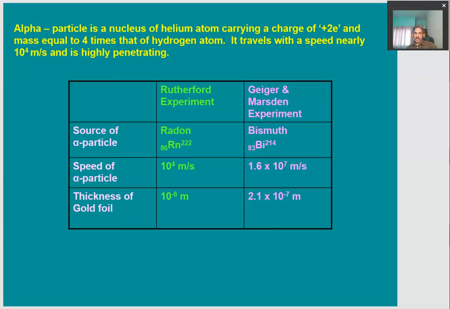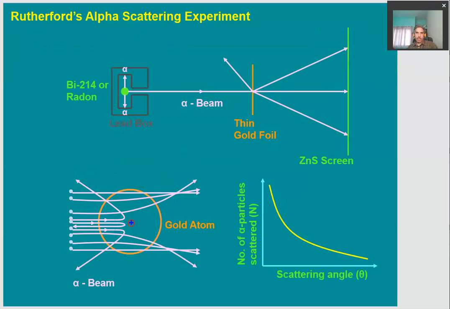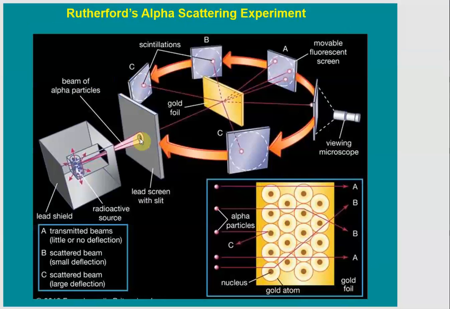So what are alpha particles? These are the nucleus of a helium atom, carrying a charge of twice the charge on the electron and mass equal to 4 times the mass of the hydrogen atom. It travels with a speed nearly equal to 10 to the power 4 meters per second and is highly penetrating, right? Okay, so now we can proceed to what happened in this experiment and what conclusion was drawn by Rutherford about atomic structure.